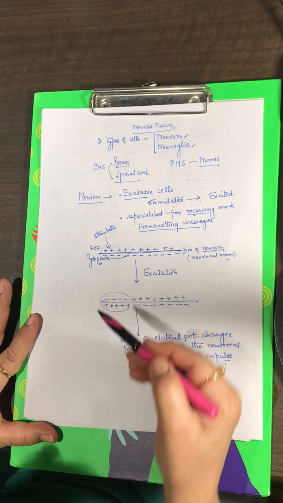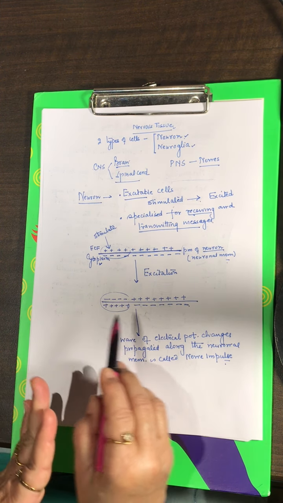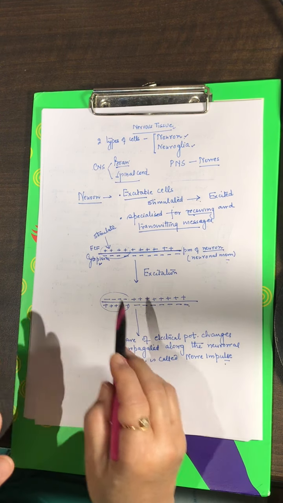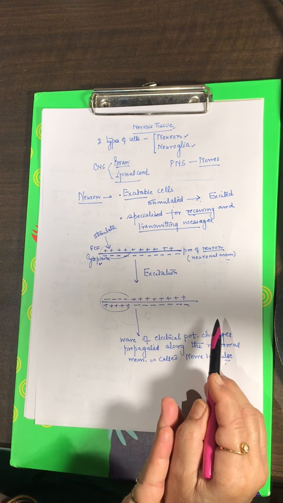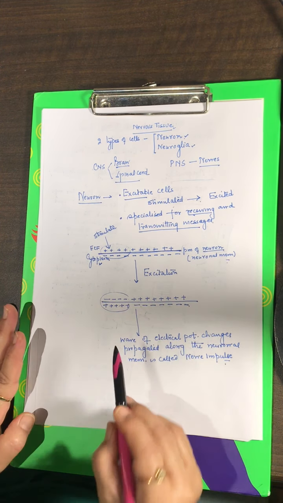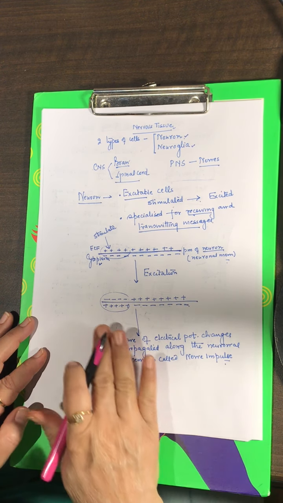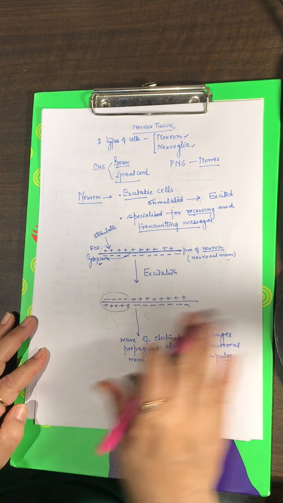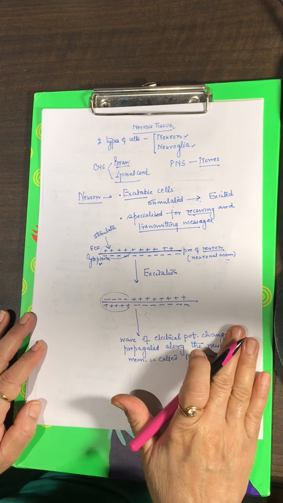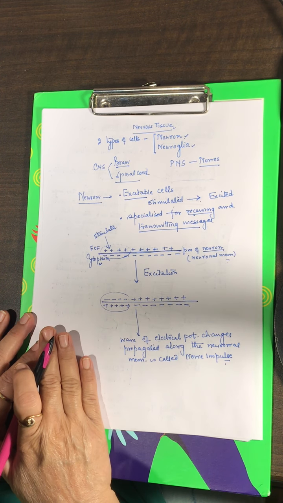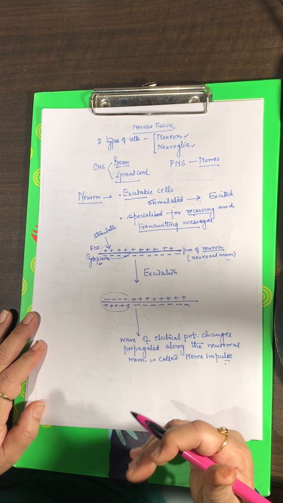The membrane potential will change, and then this change in the membrane potential will propagate along the neuron, and this wave of electrical potential changes which is propagating is called the nerve impulse. And in the form of nerve impulse, what is going on? The neuron is taking the messages from organ to CNS, and from CNS to the organs after the analysis. So this is how the neuron is functioning.